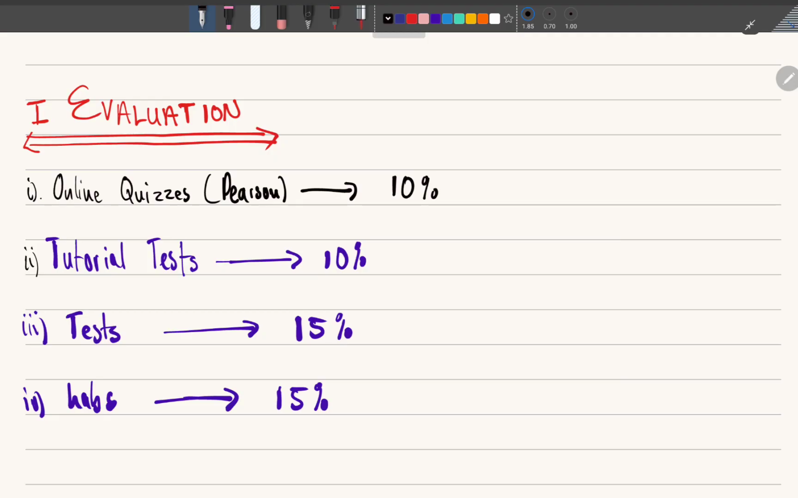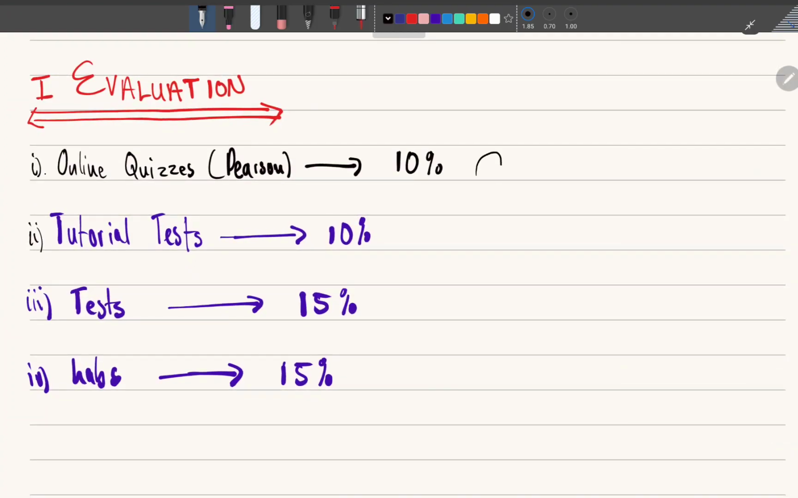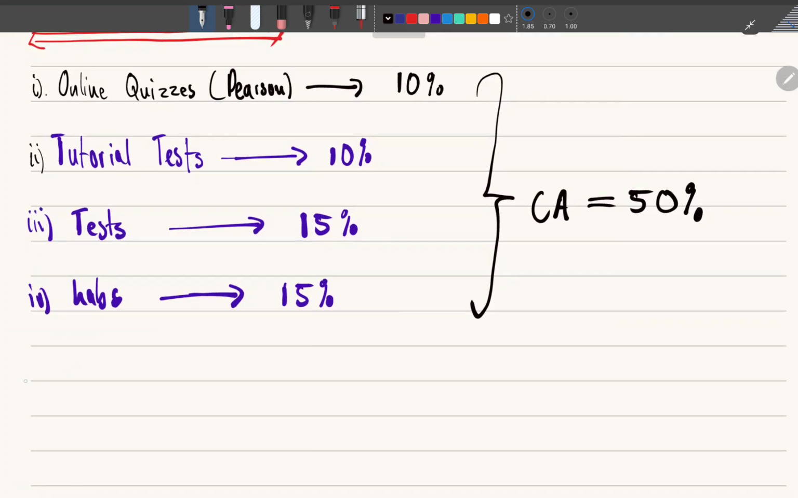So labs are important. Look at how important they are. So you have the tutorial test, you have the online quizzes, then you have the tests themselves and the lab tests. So this is what will all come together and give you your CA mark of 50. So CA will be equal to 50%. It is going to be made by that. Then you are going to have, plus exam. And the exam is going to be 50%.